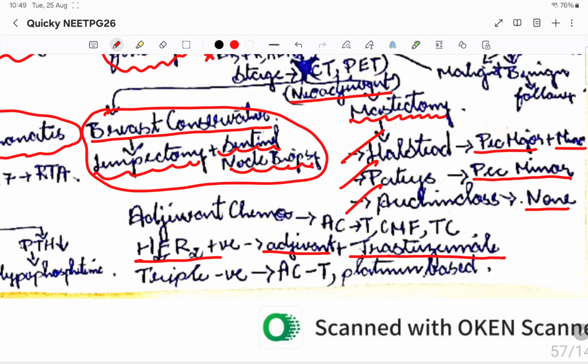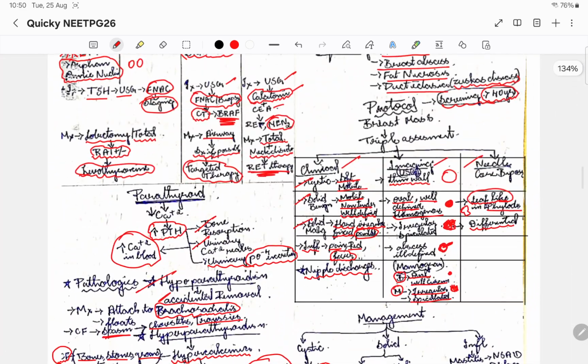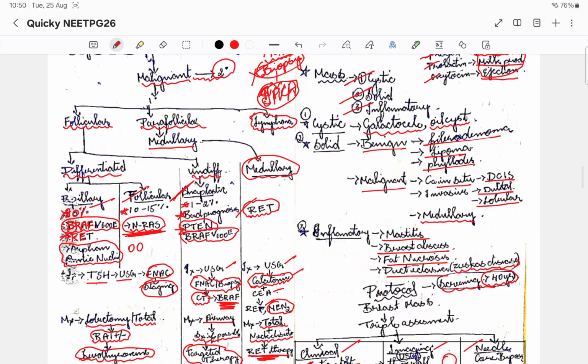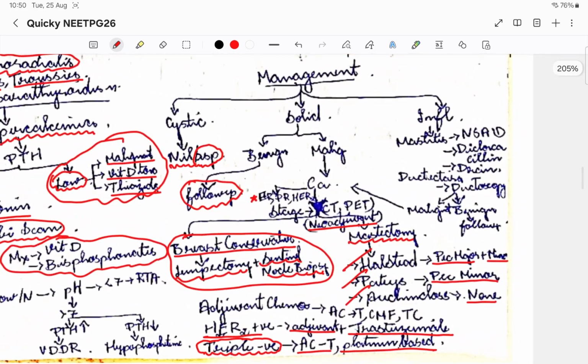If it is triple negative, it is not having any hormone receptors, so it is very difficult to target the mass. Triple negative has a very bad prognosis. That is where we'll go with AC plus taxanes and platinum-based therapy for triple negative masses. This is everything you need to know with respect to breast cancer. You have to know all the management.